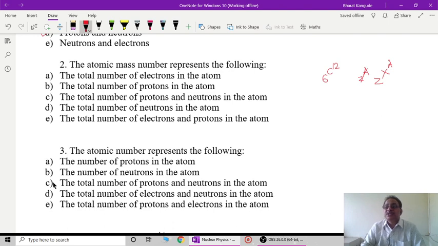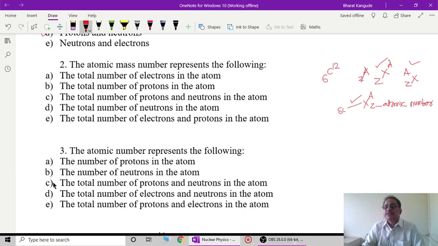Some books use this method of writing the nucleus, with Z, X and A, and some use X with Z here and A here. It doesn't matter which method I use. This Z represents the atomic number, the number of protons contained by the particular nucleus.